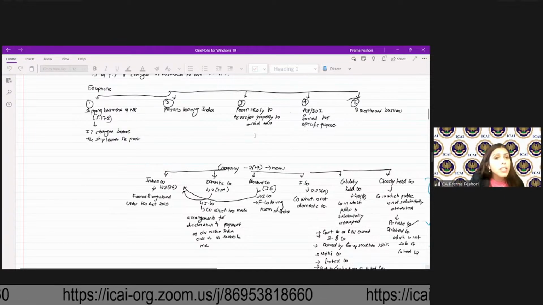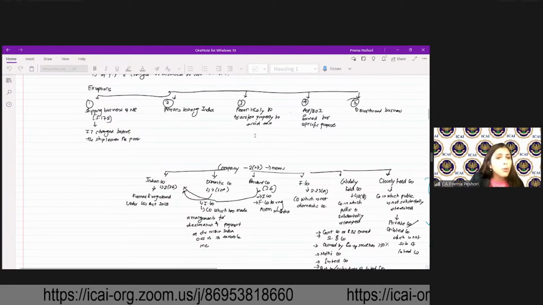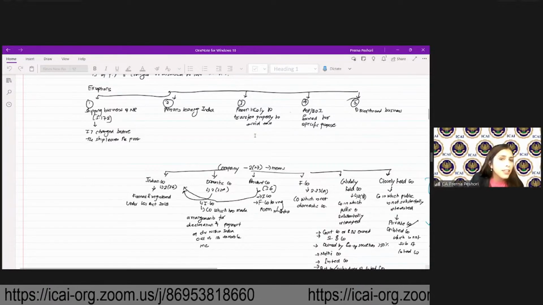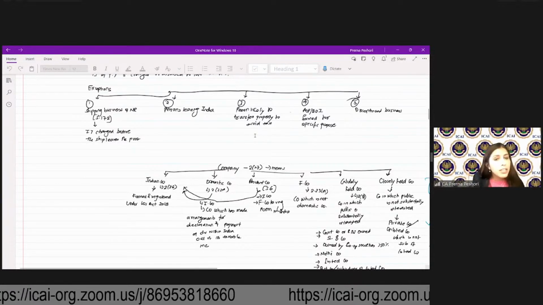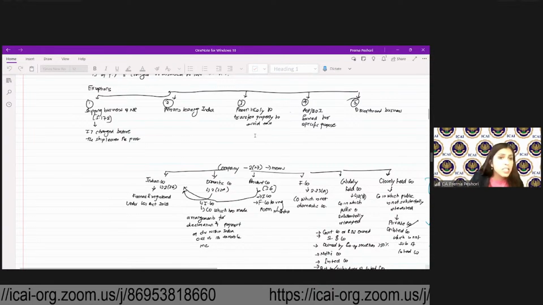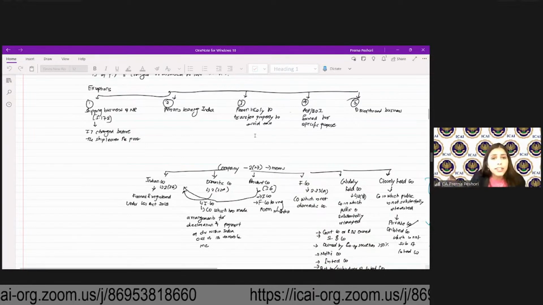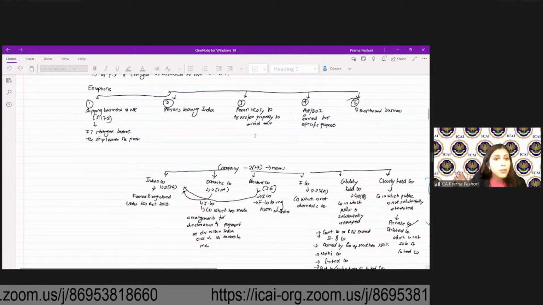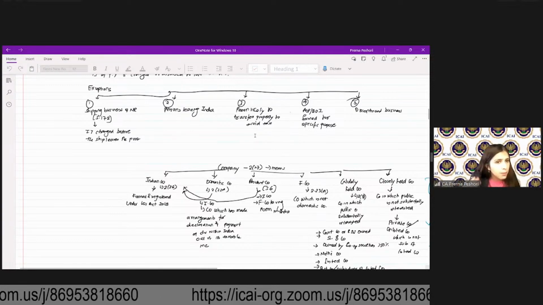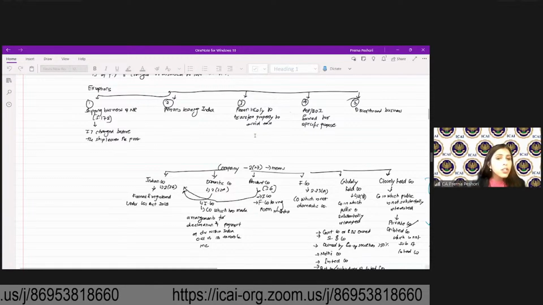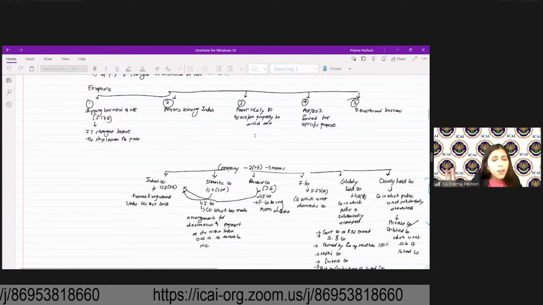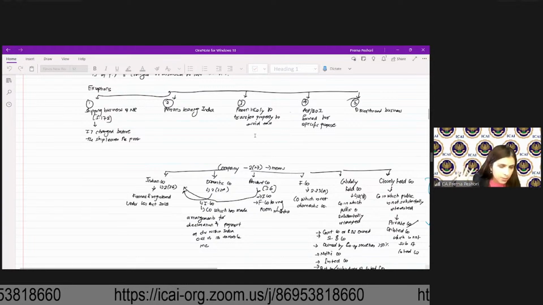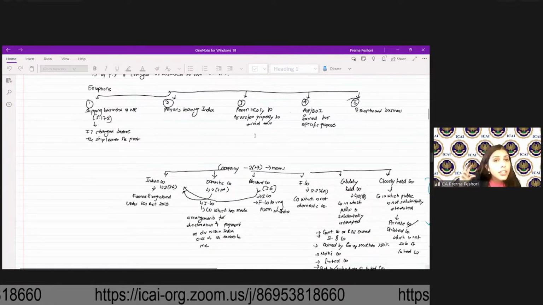Under the optional one, what are the tax rates? Up to 2.5 lakh it is nil, 2.5 to 5 lakh 5%, 5 to 10 lakh 20%, and greater than 10 lakh it is 30%. This is for all the assessees. For a resident individual greater than 60 years and less than 80 years, it is nil up to 3 lakh, 3 to 5 lakh 5%, 5 to 10 lakh 20%, and greater than 10 lakh 30%. For a resident individual greater than 80 years, up to 5 lakh it is nil, 5 to 10 lakh it is 20%, and greater than 10 lakh it is 30%. So this is only for a resident individual.